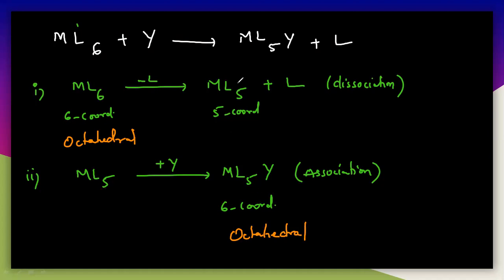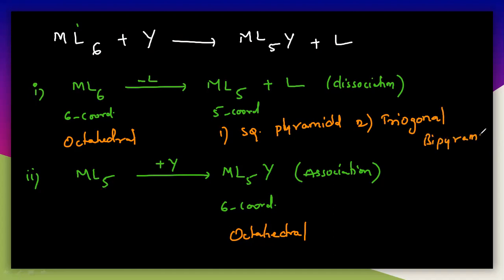What about this one? It is 5-coordinated. A 5-coordinated complex can have a structure in two ways. The first structure is square pyramidal, and the second is generally trigonal bipyramidal. We will see both the structures here. So let us understand, first let us see.